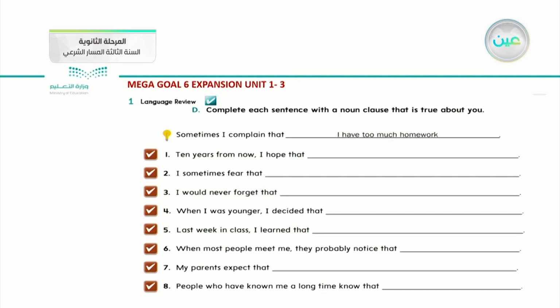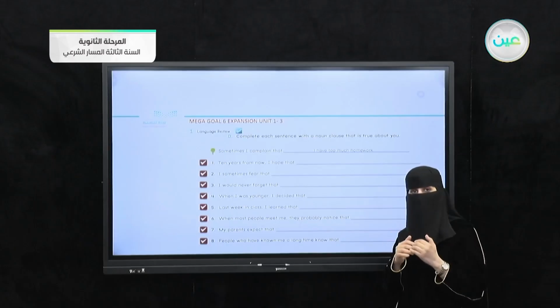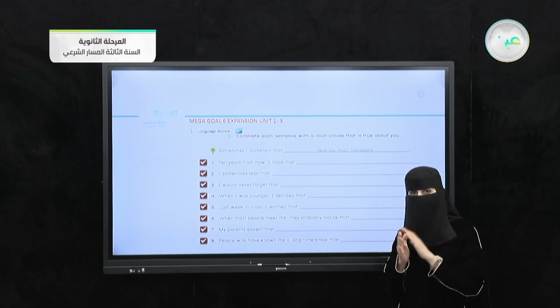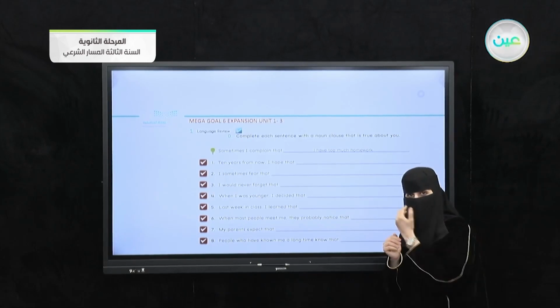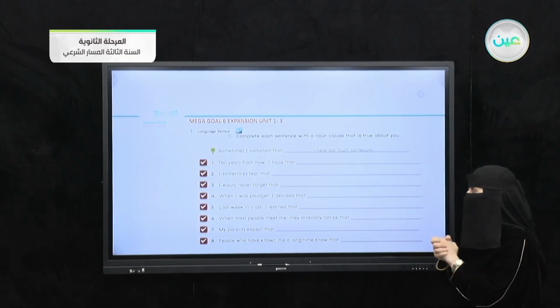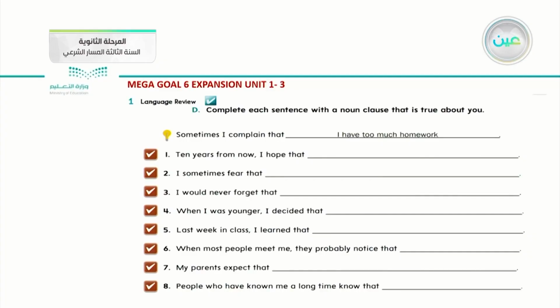Okay, now after we summarize noun clauses, we should apply it in some questions already mentioned in your Expansion in your pupil's book. By the first question, let us see what we have. Complete each sentence with a noun clause that is true about you.